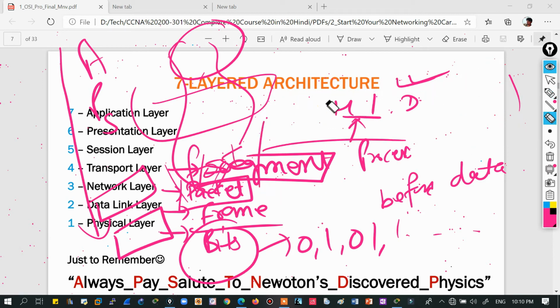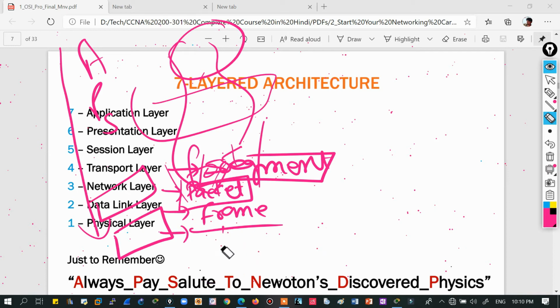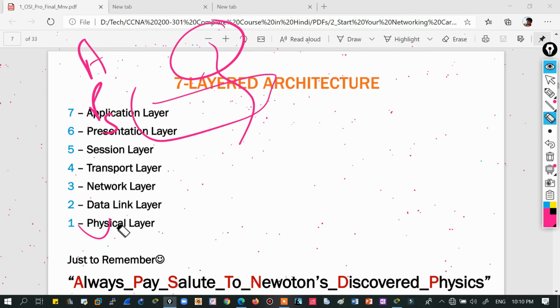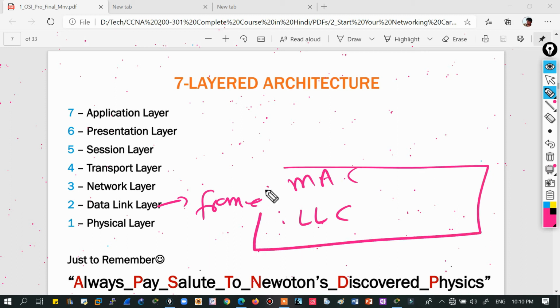Just remember, this is an interview and exam question: which layer uses a header as well as a footer or trailer for its encapsulation or identification? The answer is the data link layer. The data link layer uses a header as well as a trailer. So what does a frame contain? A frame has MAC addressing and LLC, logical link control. The data link layer is made of two different sublayers: one is the MAC sublayer and one is LLC.